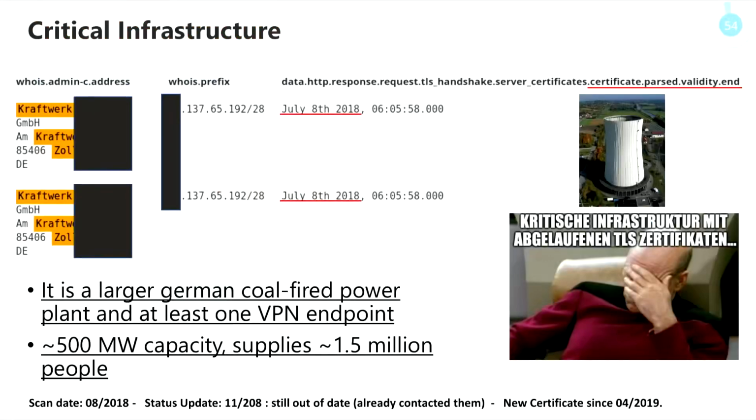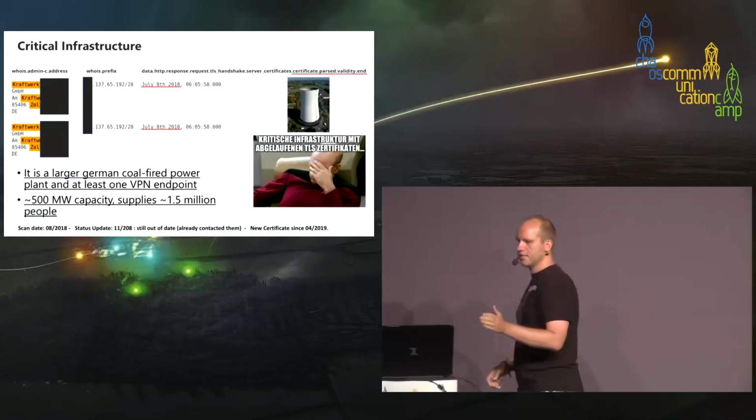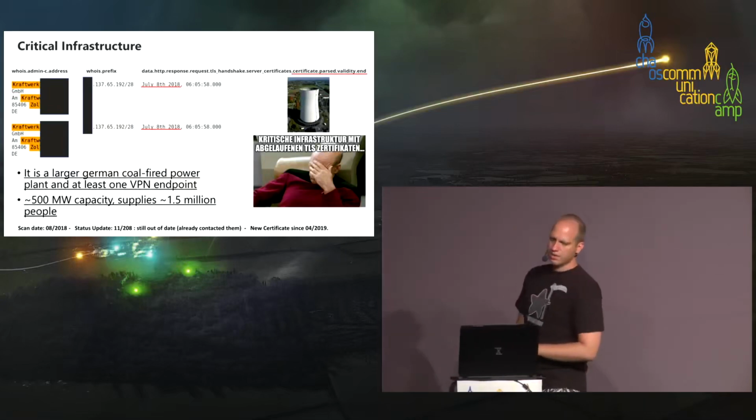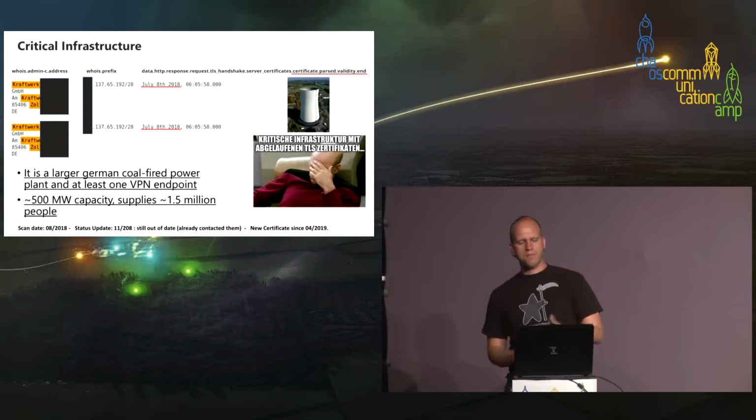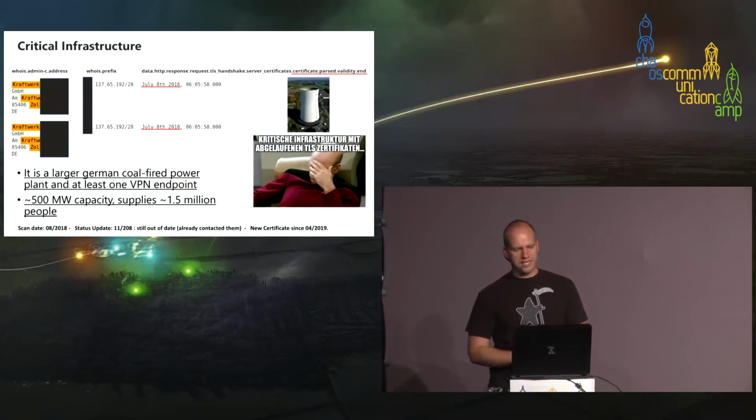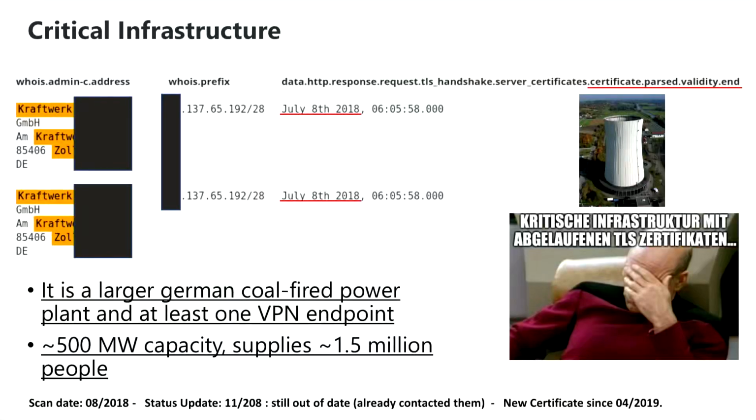Okay, now we are getting to the real bad point. People are putting a lot of stuff in the WHOIS information. They also say, this is power plant XYZ. I can't believe it. People are doing that. And here we can see it's a bigger power plant. It's a coal-fired power plant. And here we have a VPN endpoint via HTTPS. And this power plant has a capacity of approximately 500 megawatts, supplying like 1.5 million people. It's not a small power plant, right?